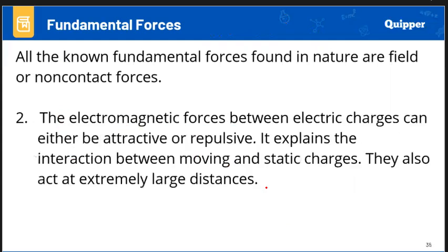And the electromagnetic forces between electric charges can be either attractive or repulsive. It explains the interaction between moving and static charges. They also act at extremely large distances. So this also agrees with the previous slides about the magnetic force, and it explains the magnetic force movement as well.